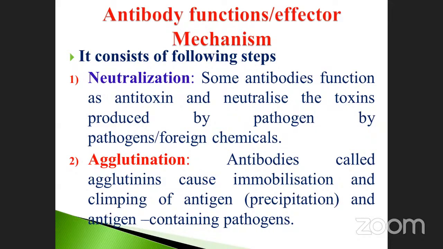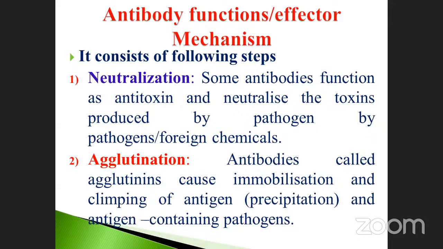Suppose 10 million pathogens are there, and 20 million antibodies are there. What will happen? The 10 million extra antibodies present in your body completely neutralize the 10 million pathogens. Okay, that is also another thing.